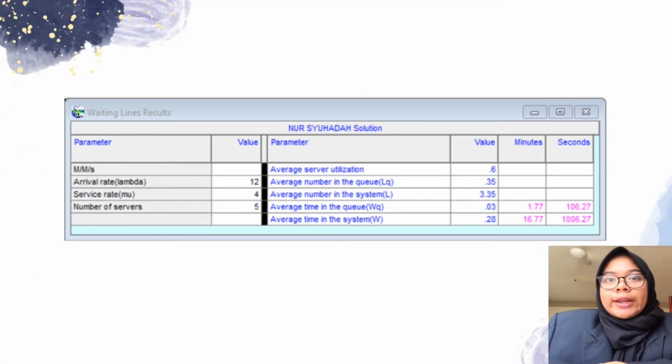So this is the output when the number of servers is equal to 5, and we achieve Marty's rule, which is not more than 5 minutes for the average time in the queue, which is 3.35 minutes.